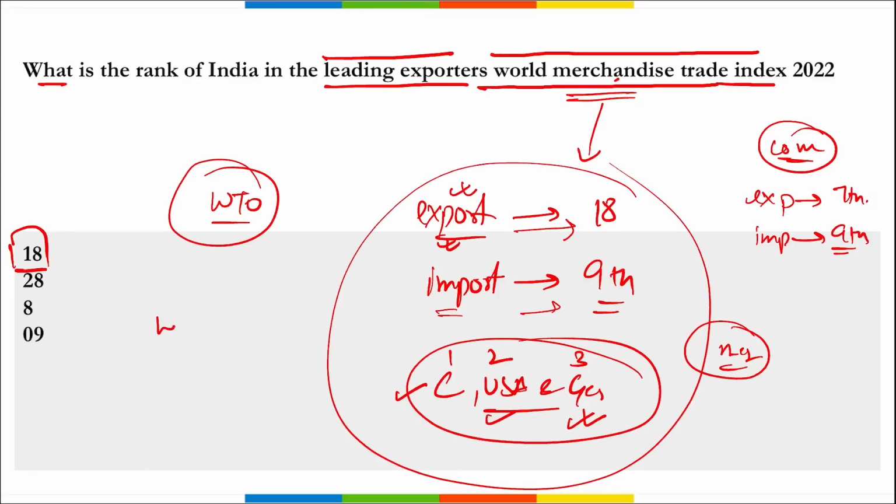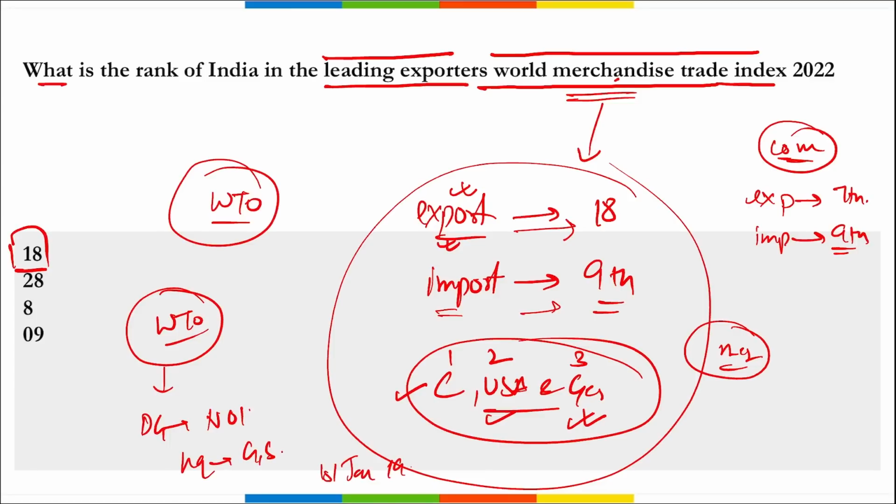Right? If we talk about WTO, who released this data, who is the Director General here? Ngozi Okonjo-Iweala. Headquarter is in Geneva, Switzerland, and it was established on 1st of January 1995.